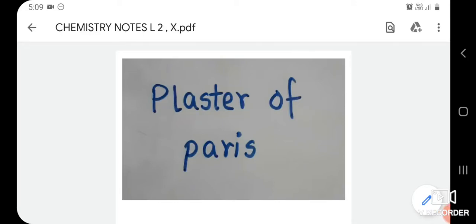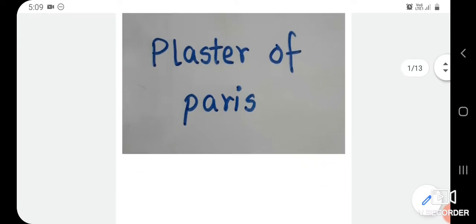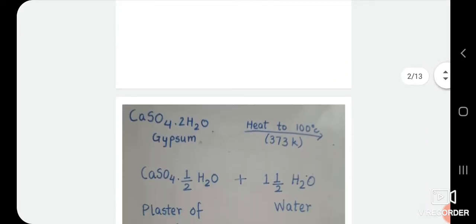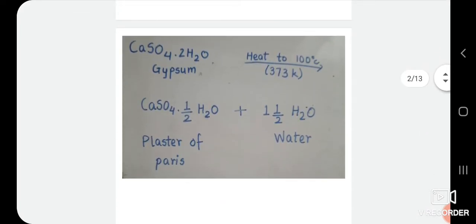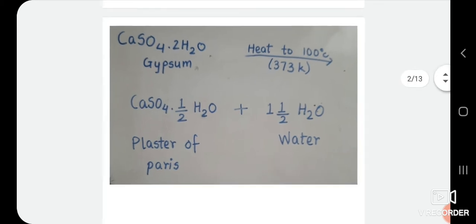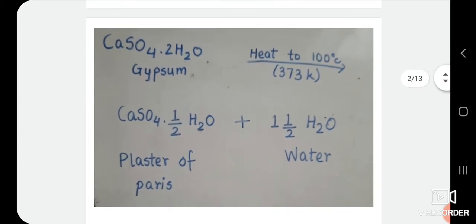Today we are going to study plaster of Paris and water of crystallization. Okay, now plaster of Paris is one of the salts. You can see here plaster of Paris is calcium sulfate hemihydrate, right? So plaster of Paris is calcium sulfate hemihydrate. Calcium sulfate half hydrate. The formula of plaster of Paris is CaSO4 dot half H2O.